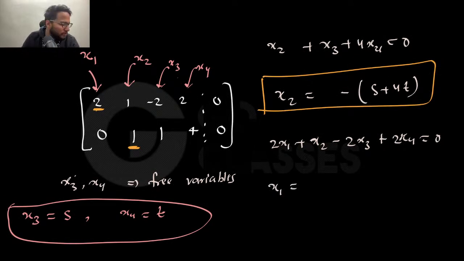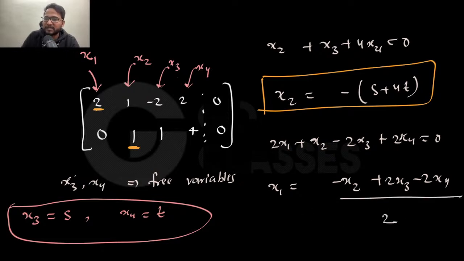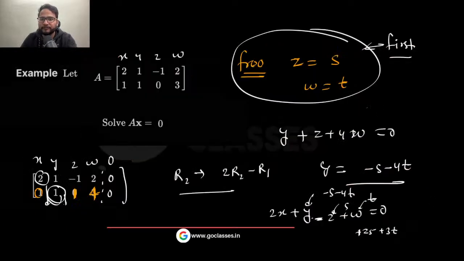You know x2, and then x1 will be minus of x2 plus 2x3 minus 2x4, divided by 2. This is x1. Since x2, x3, x4 you know, which are in s and t, that is fine. But I think I have calculated it on the next page.